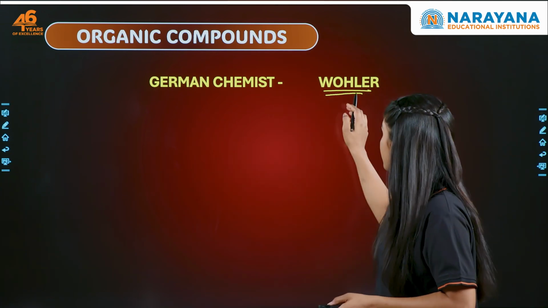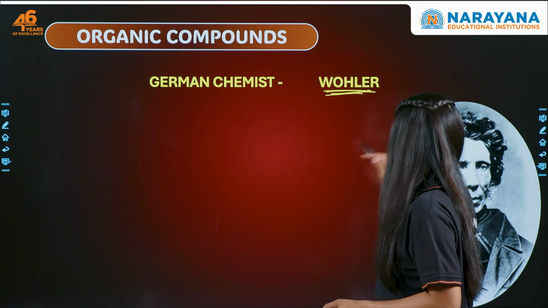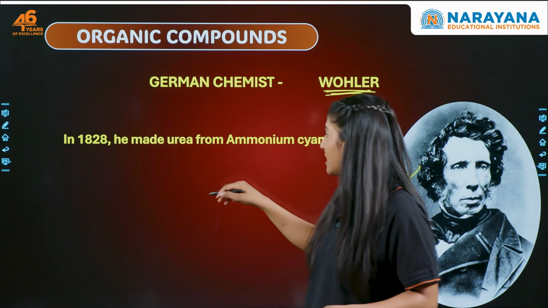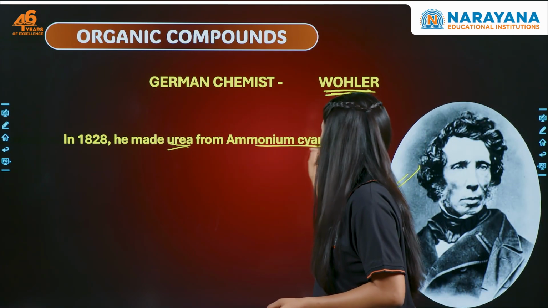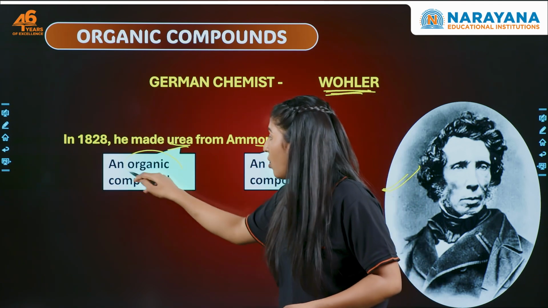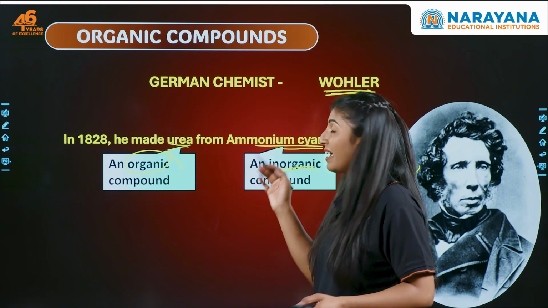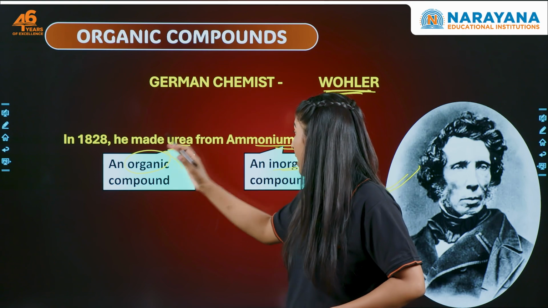But then there was a scientist from Germany called Friedrich Wöhler. What he did was extract urea from ammonium cyanate. Now urea is an organic compound, while ammonium cyanate is an inorganic compound. So he made urea out of this.